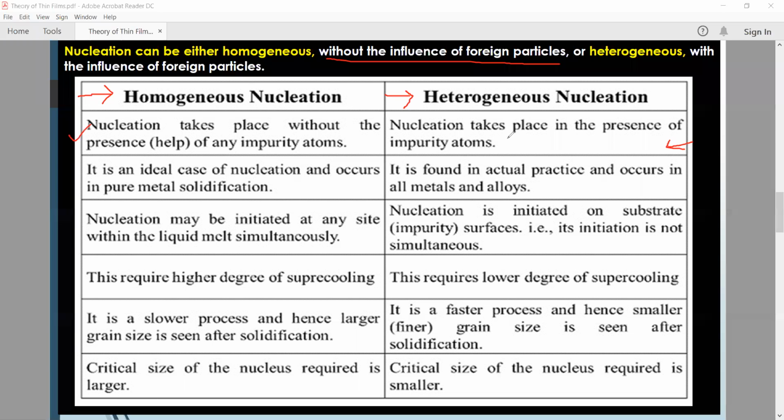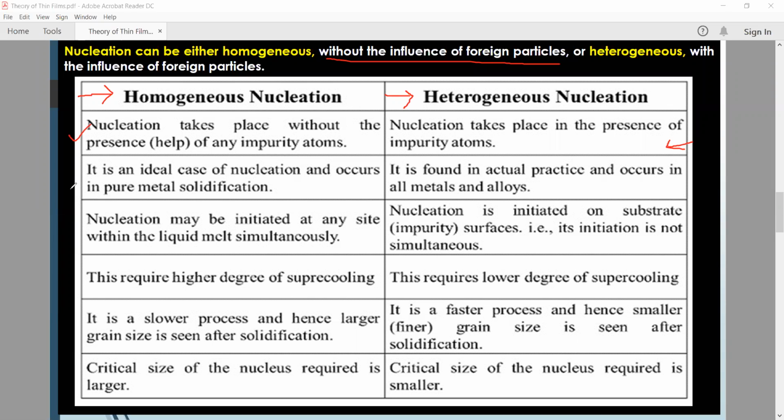And when an impurity atom is formed, the impurity is nothing but an extra atom inserted onto the surface, onto the substrate, getting my point. And during that time, if the impurity atom is inserted, nucleation takes place, okay. That is, heterogeneous nucleation is formed.